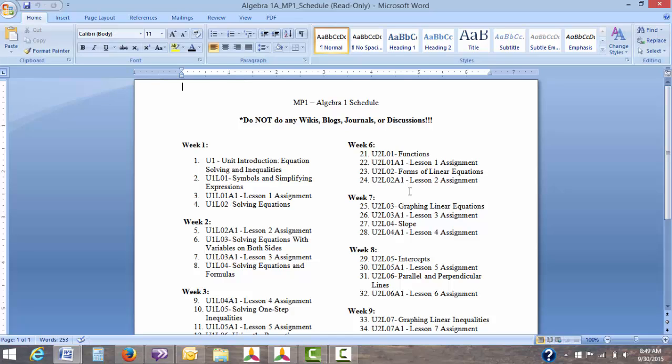Each lesson, assignment, etc. has a code that goes along with it. These codes stand for: U is for unit, L is for lesson, A is for assignment, T's are for test, and so on and so forth.